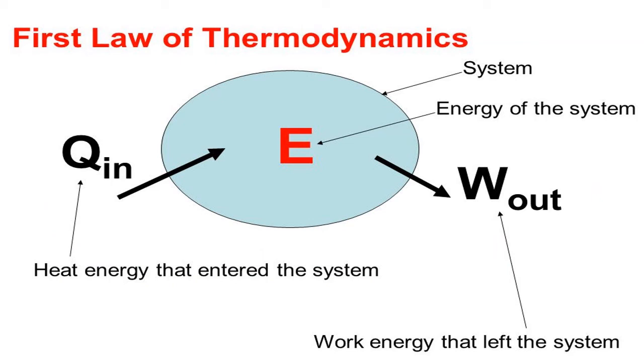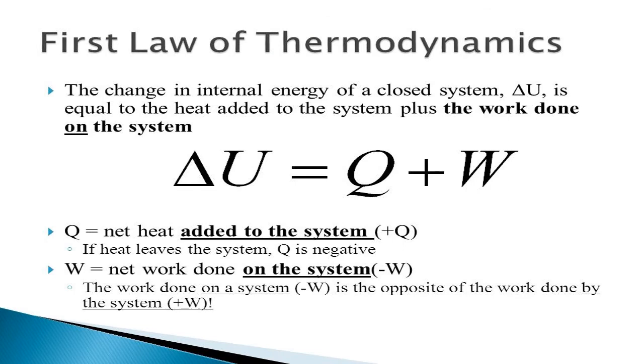Now we are coming to the most important part of thermodynamics. We are now going to the first law of thermodynamics. This is our system with internal energy, heat energy that entered the system, and work energy that left the system. Energy of the system already is there. Something entered, out of which how much went out, we don't know. But total energy is maintained. Balance is there in nature.